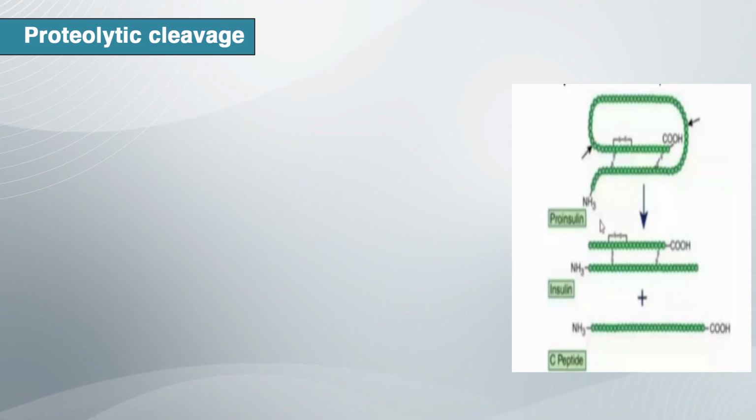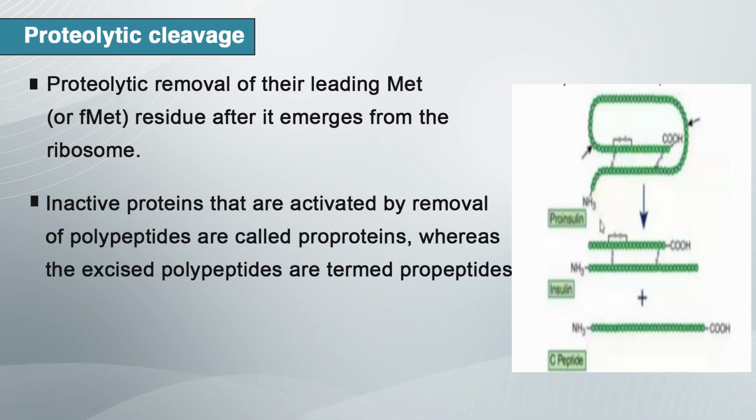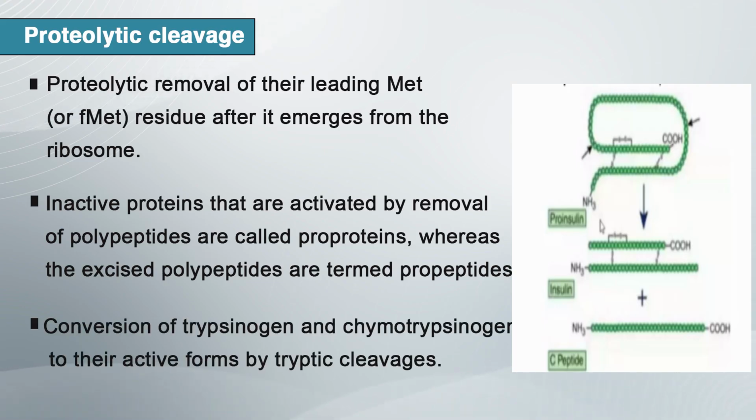Next is the proteolytic cleavage. Proteolytic cleavage is the most common type of post translation modification. Proteolytic removal of the leading methionine or formyl methionine residue occurs shortly after it emerges from the ribosome. Inactive proteins that are activated by the removal of a polypeptide are called proproteins, where the excess polypeptides are termed propeptides. Conversion of trypsinogen and chymotrypsinogen to their active form occurs by proteolytic cleavage.